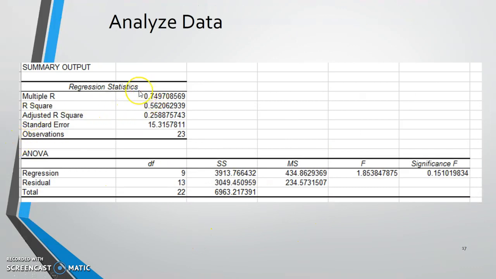And then I take a look at the output here. So again, the first thing I look at is significance F. This p-value is not below 0.05, so I do not have a statistically significant model. However, I'm still interested in looking at this data because it's my data. I'm really just looking for hints at what might be going on, so I'm okay if I'm not fully convinced that whatever it is is a significant predictor.